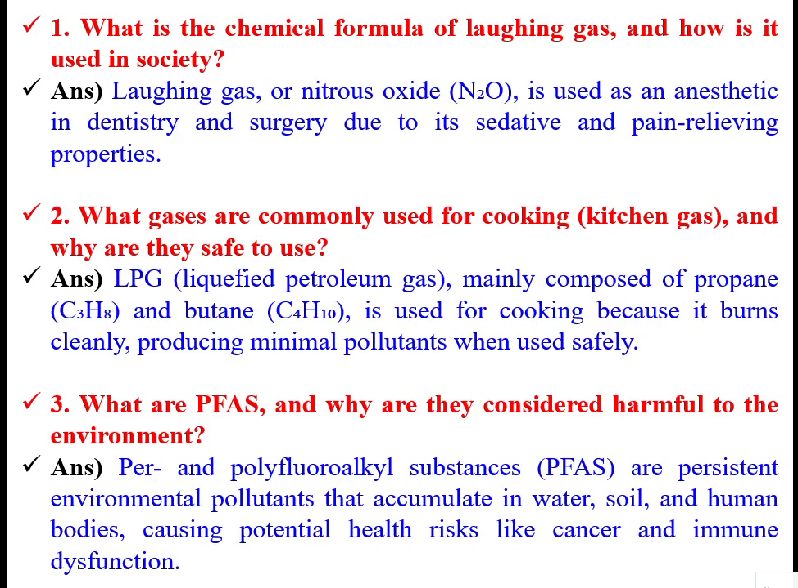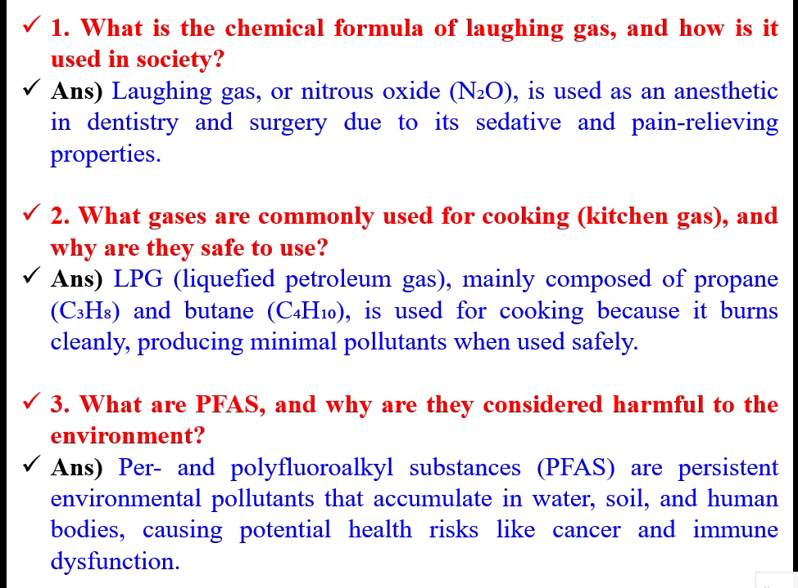Next. So some questions are there, in order to refresh what you have learned. For example, what is the chemical formula of laughing gas and how is it used in society? Laughing gas is nitrous oxide, used as an anesthetic in dentistry and surgery. In order to tolerate the pain, if you are able to laugh, that pain will be less. Due to its sedative and pain-relieving properties, that is N2O.